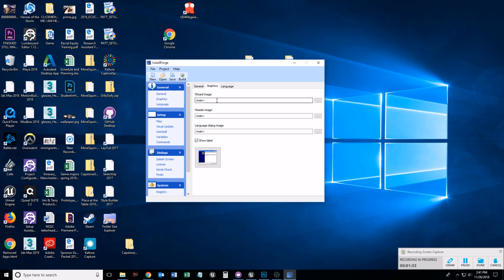Okay. Now, here's where this is going to get a little fun, right? So we're going to have our own images here. Number one, Installforge comes with some images, so we're going to just redo the wizard image and the header image in order to work with our own games. Again, we're going to open up Photoshop.